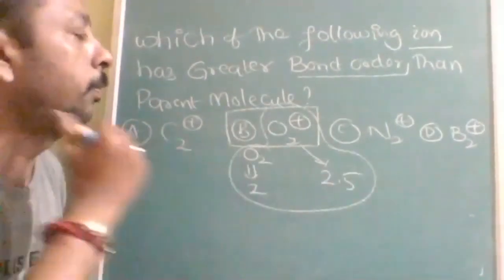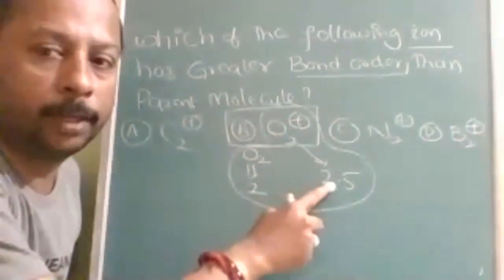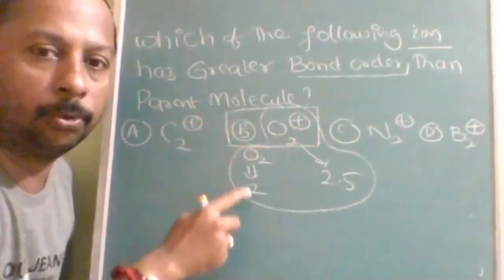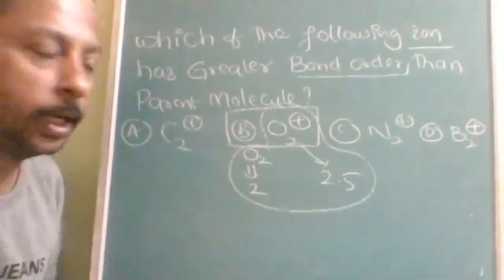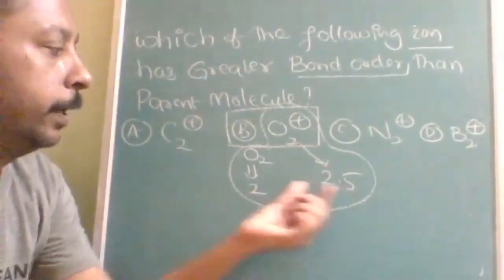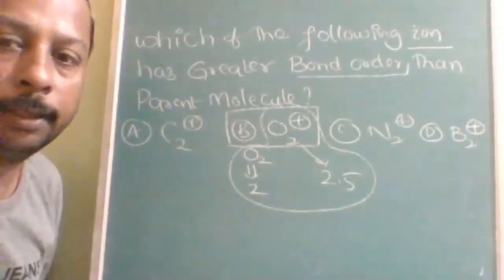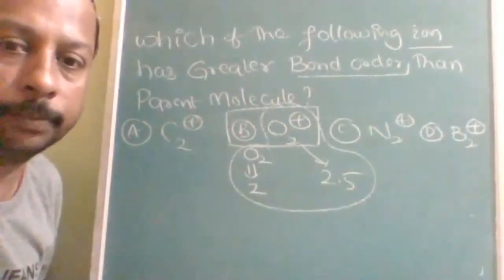Here O2 plus bond order is 2.5. Here the question is than the parent molecule O2. O2 bond order is 2. So the ion's bond order should be greater than the parent molecule. Therefore, what is the correct answer? B is the correct answer.